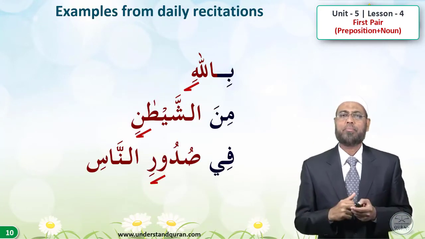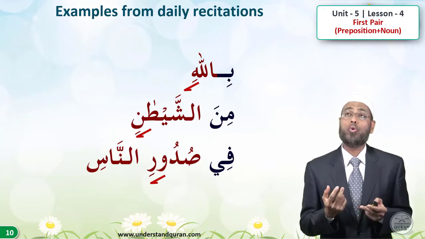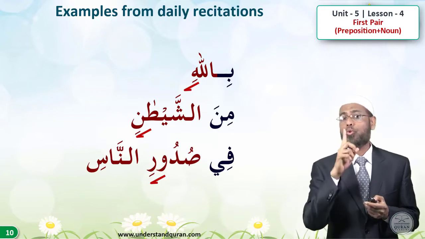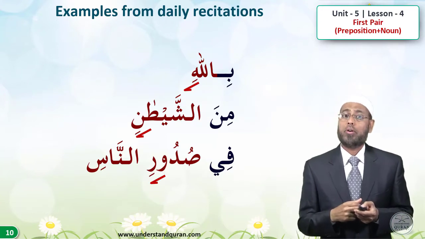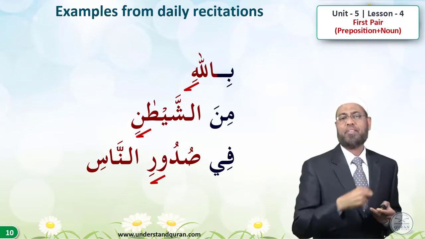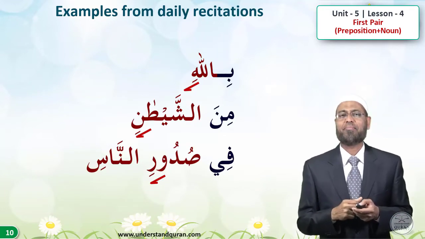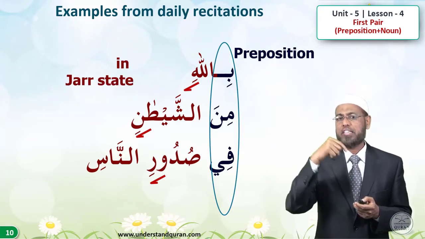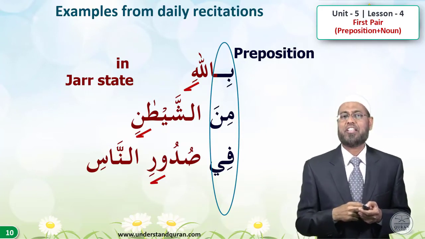And there are many examples from daily recitations. You can start from the ta'awudh itself. A'udhu billahi. It is not billahu or billaha. It is billahi. Minash shaytani. It's not minash shaytanu or minash shaytana. No, it is minash shaytani. Or fi sudurin nasi. Fi suduri. It's not fi suduru or fi sudura. No, fi suduri. Right? So these are the common examples, and you must have come across so many by now. So bi, min, an, or fi are prepositions, and the words Allahi, ash-shaytani, suduri are in jar state. These are in jar state because of the preposition.